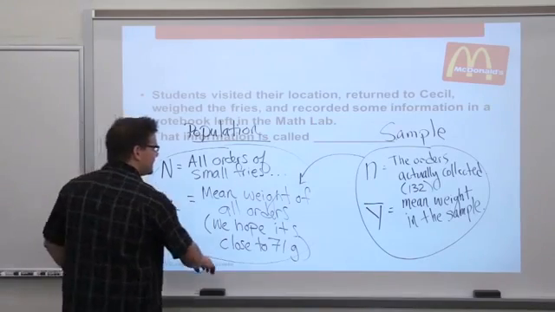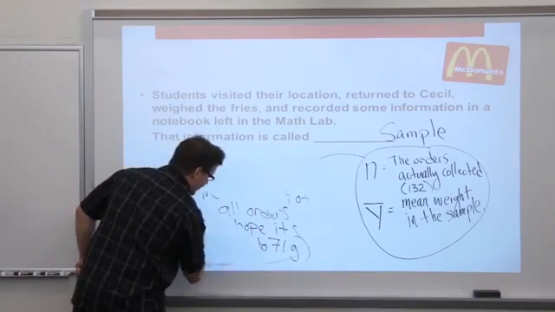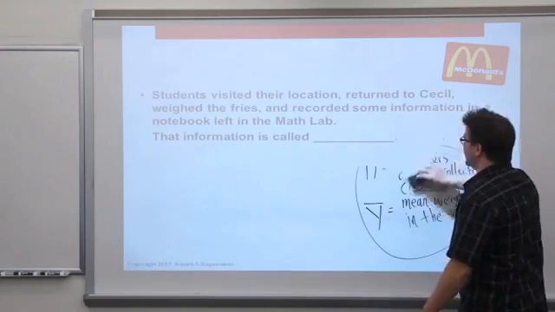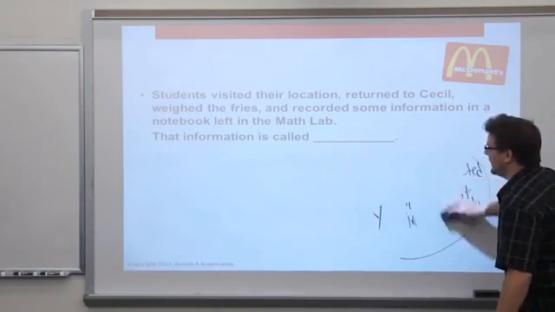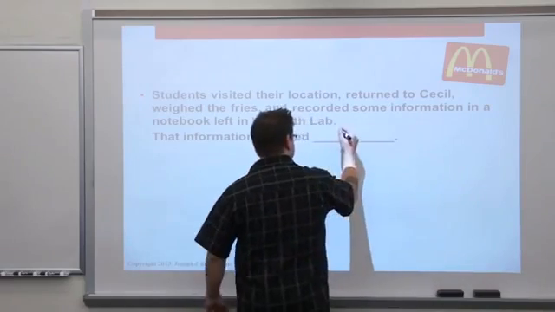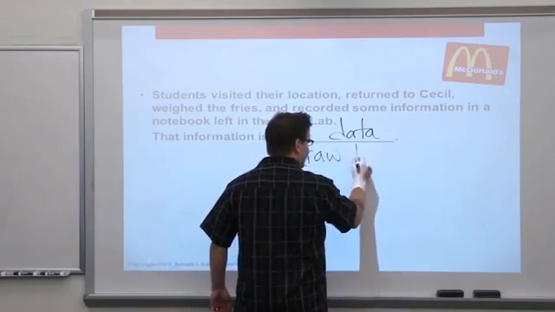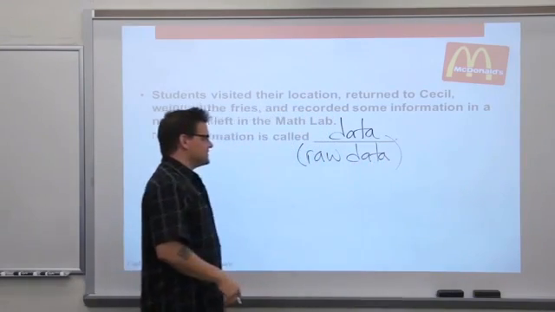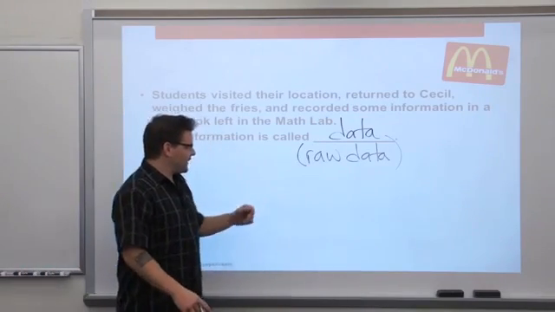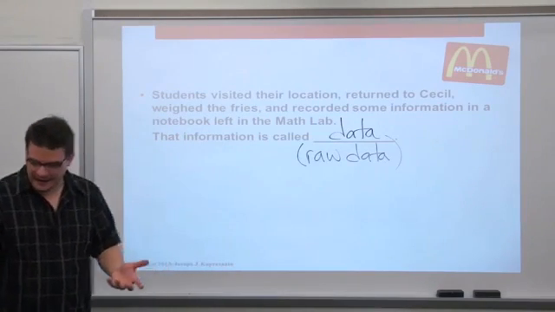At the bottom of the page there, let's see what this says. Students visited their location, returned to Cecil, weighed the fries, recorded some information in the notebook left in the math lab. That information is called data. You could even call it raw data. It's just columns of numbers in a notebook. At this point, it's useful because we've collected it, but you have a sense we need to summarize this data, right? And how do we do that?